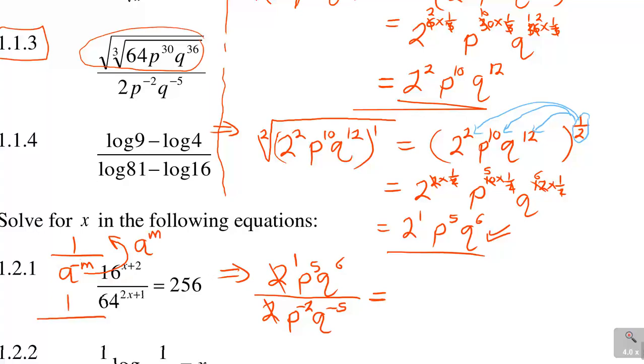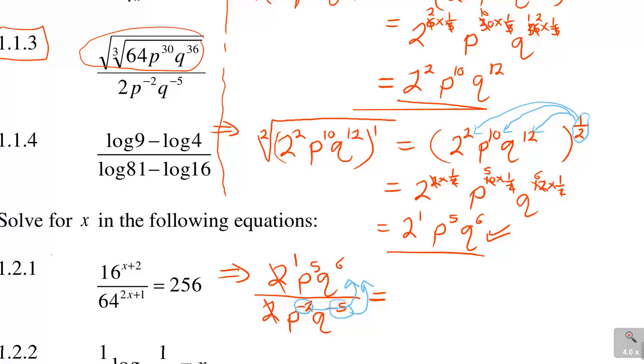But if I had 1 over a to the power m, since I have got a positive, if I take it to the top, it will be a to the power negative m. So it's a matter of interchanging the signs. When it's positive, it becomes negative when it goes on top, like that. So now, the p to the power of negative 2, when it goes to the top, will become positive 2. The negative 5, when it goes to the top, will become positive 5.